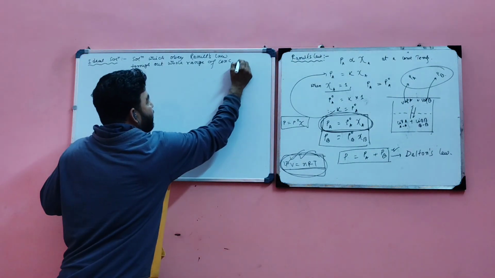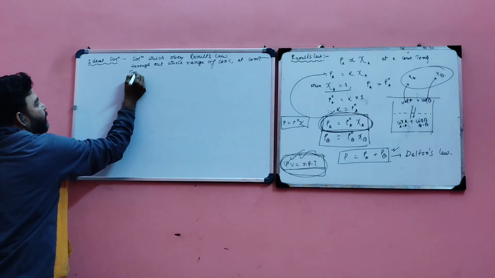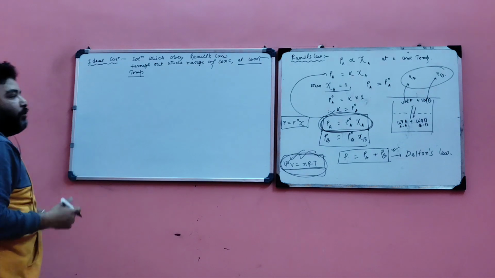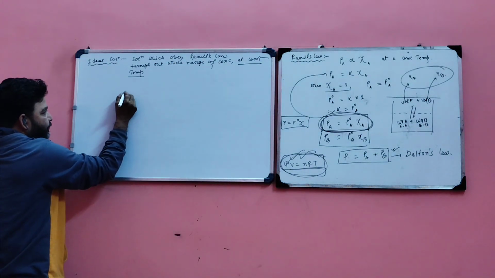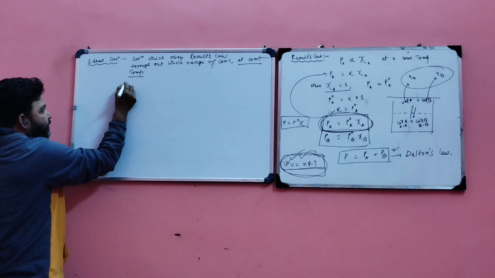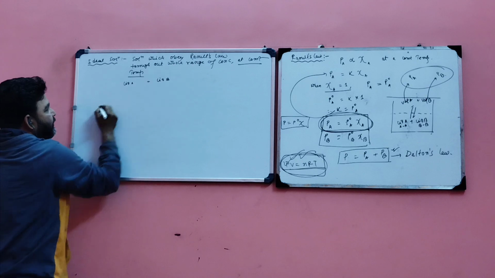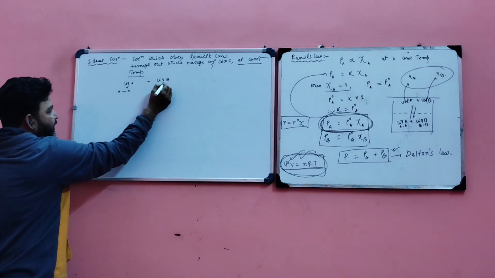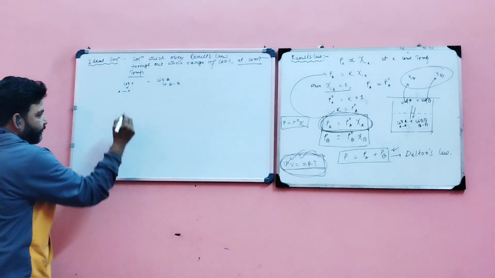Obviously at constant temperature. Temperature should be constant. If you change the temperature, then the values and composition can change. Now follow. We are taking two liquids, liquid A plus liquid B. In liquid A, the force of attraction is AA. In liquid B, the force of attraction is BB.